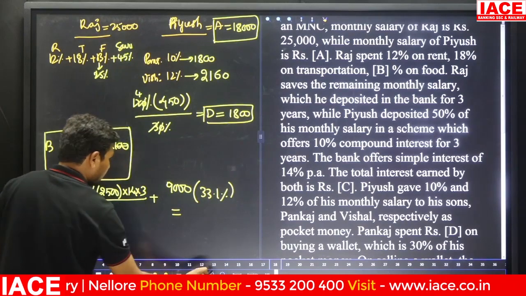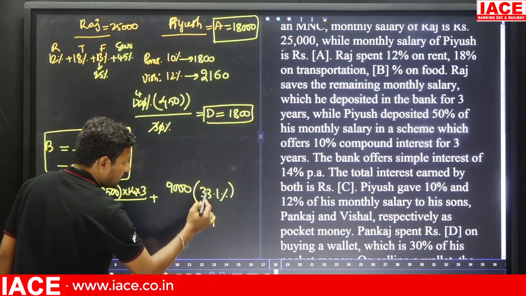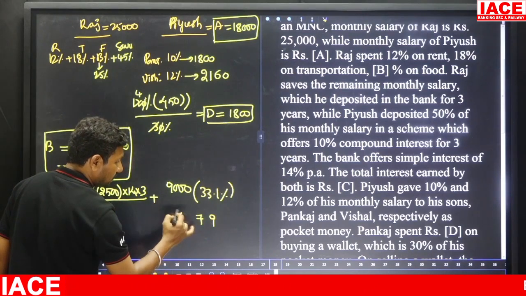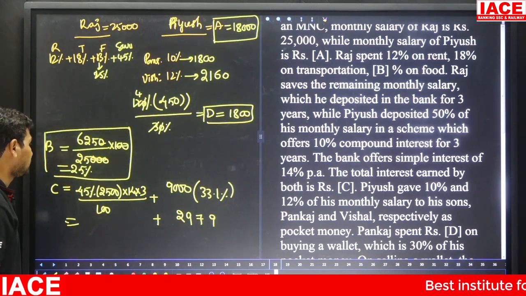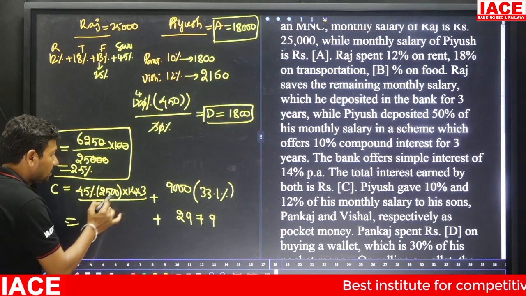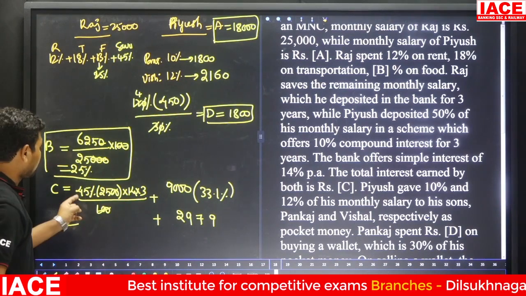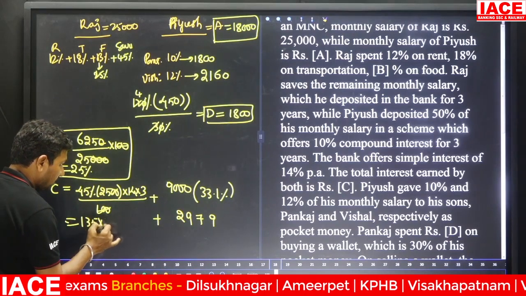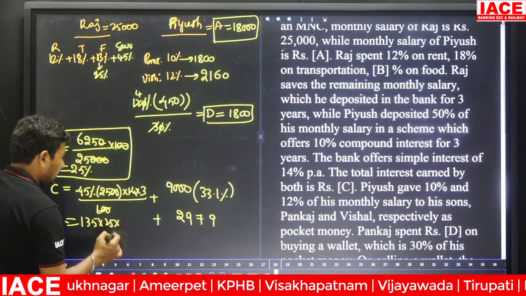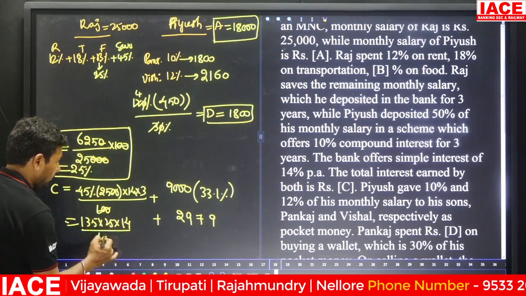Here we should multiply. 9 times 1 is 9, 9 times 3 is 27, carry forward 2, and 9 times 3 is 27, so it is 2970. Next, 45 percentage of 25,000, here the zeros are also cancelled. 45 times 3 is 135, and 25 into 14 by 100.